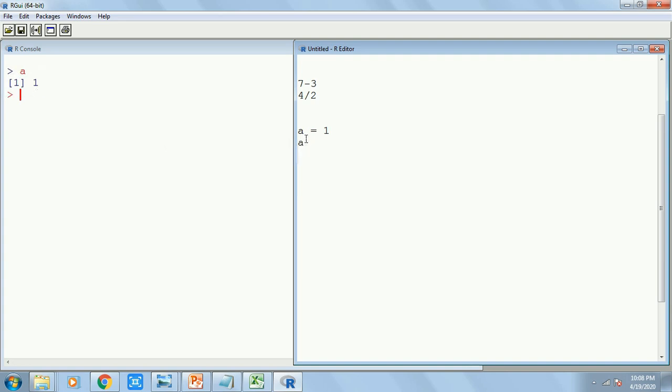I can again write it and execute it, or I can select this a and execute it. Both ways it works. But if I write b, sorry, I had actually created it earlier, that's why it is showing me b equals a. Just imagine if I create another name, Sunny, and press Control R, it gives me an error because I have not created anything named Sunny. It is not there yet, but a is there as 1. So this is how I can create a vector.